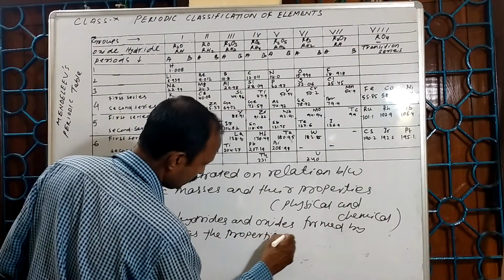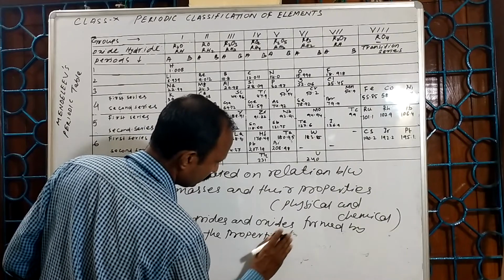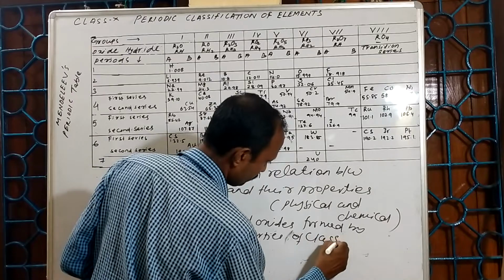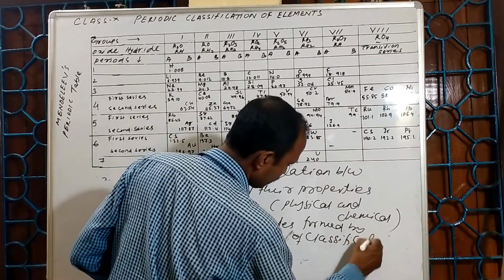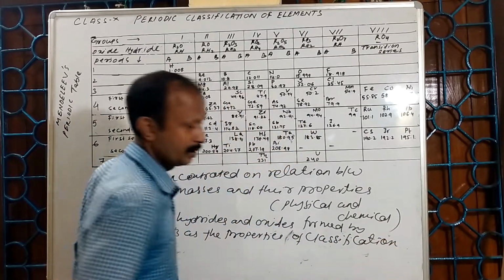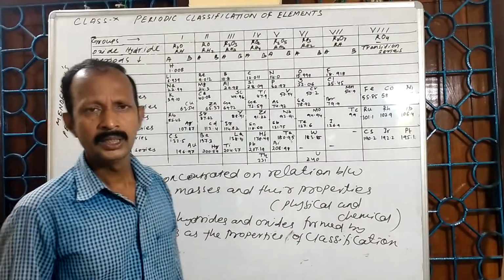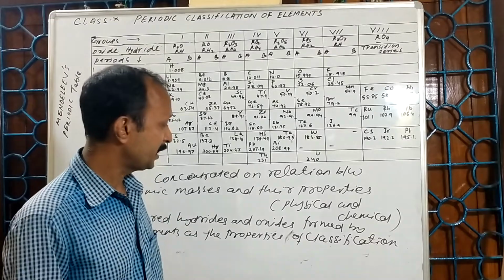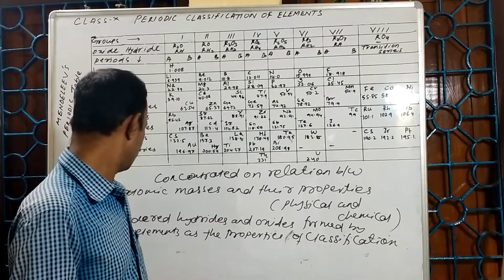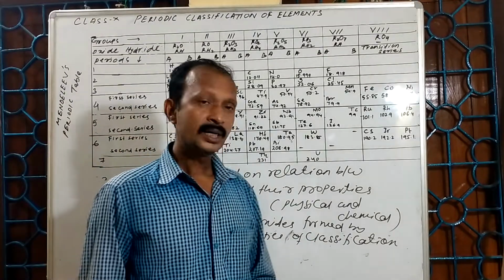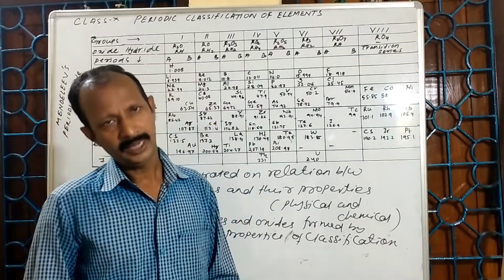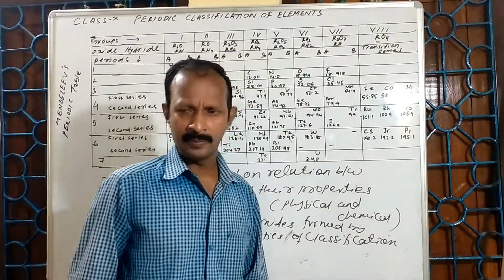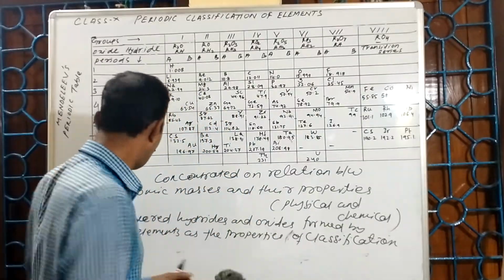He considered the hydrides and oxides formed by different elements as the basis of classification of elements. On the basis of this observation he proposed a law.